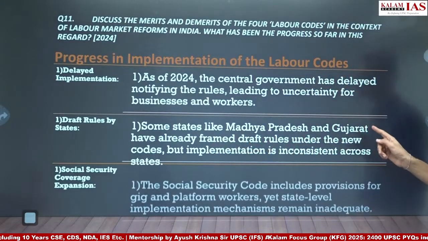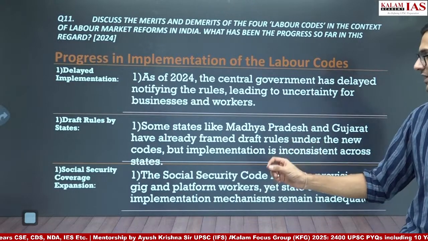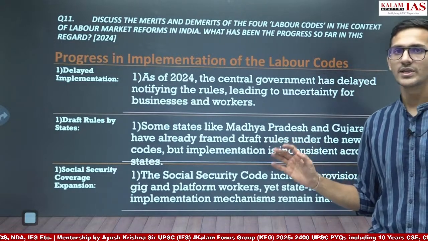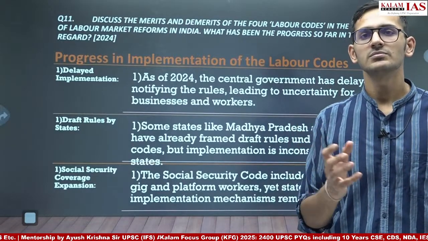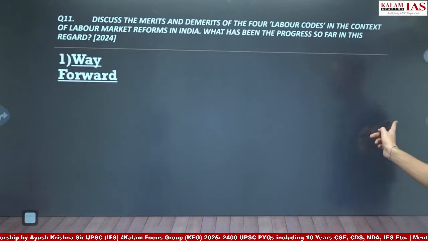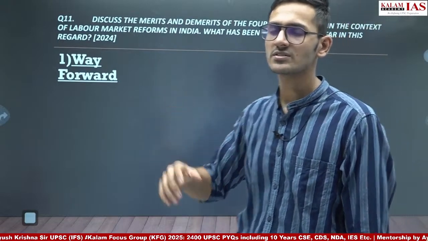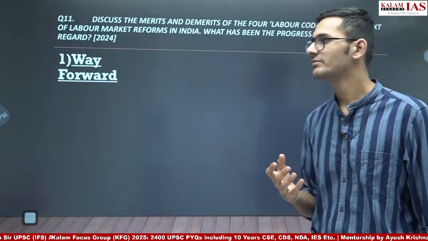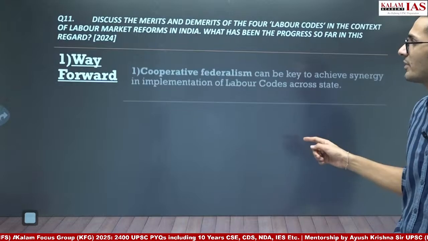Social security coverage expansion. The social security code includes provisions for gig and platform workers, yet state level implementation mechanisms remain inadequate. So there are provisions for gig and platform workers, but the mechanisms have not been defined well for how they are going to implement that. Now, we have discussed the progress made. We can now discuss the way forward, how to move forward. Whenever we discuss the challenges associated with any topic, we always write the way forward. So what could be the way forward here?